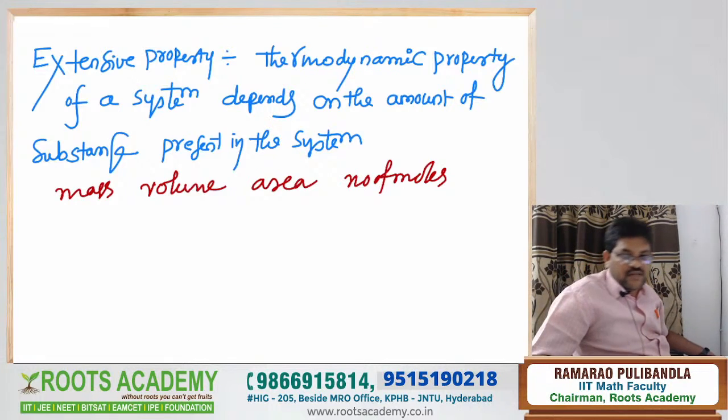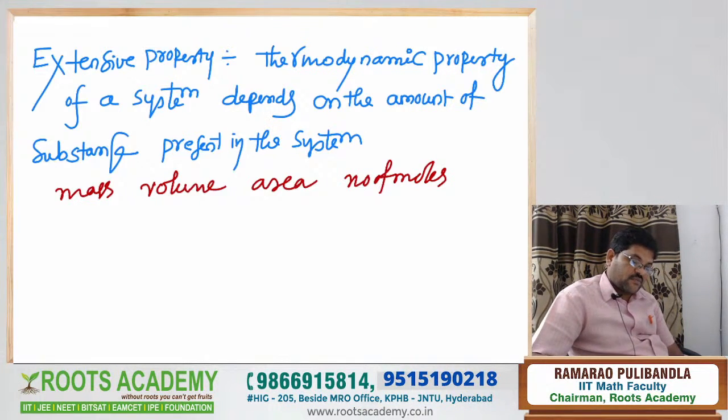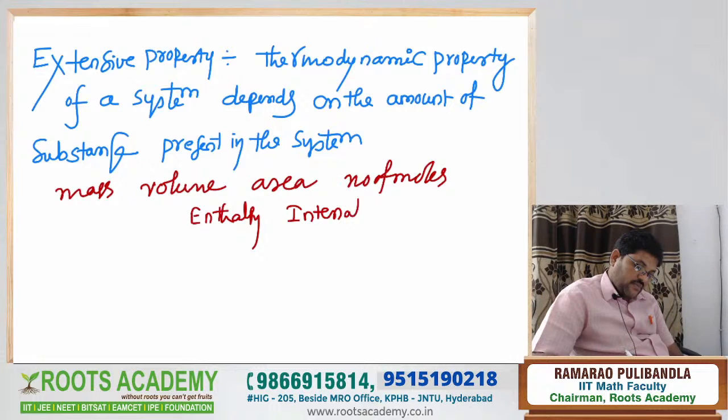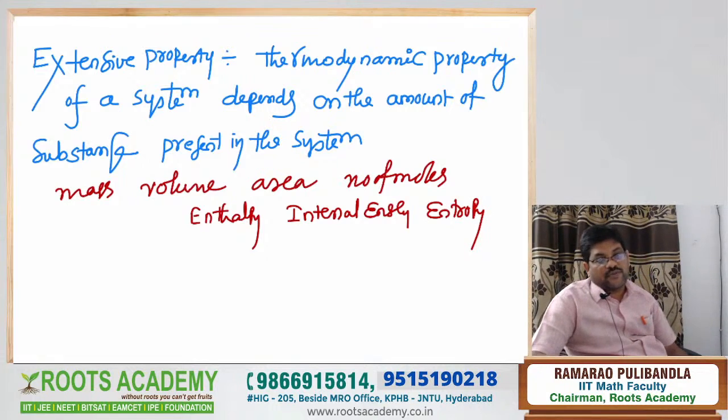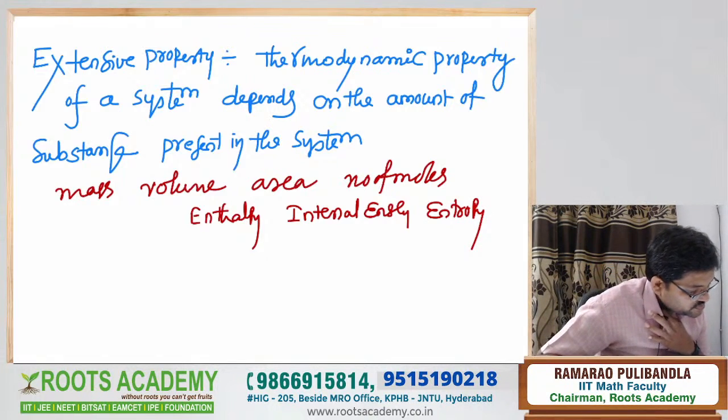So mass, volume, area, number of moles are taken as examples of what? Enthalpy. Internal energy, right? And these are examples of what? Extensive properties. Clear? So the examples are successfully completed. And see the next one, Nana.